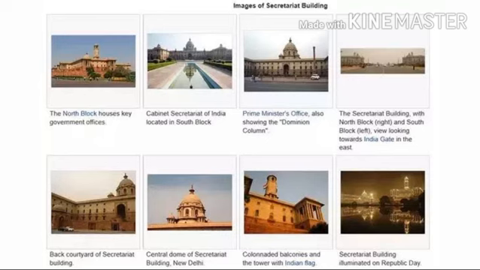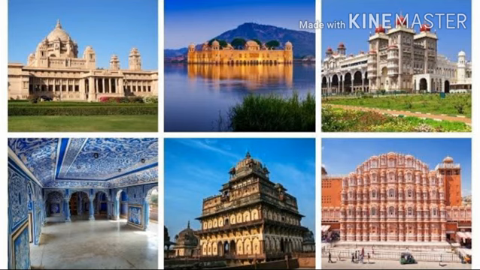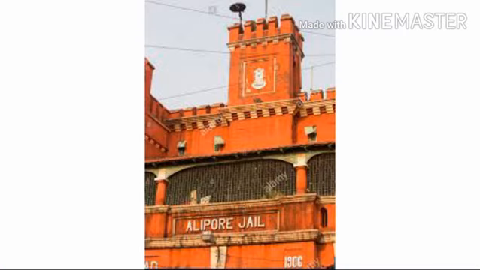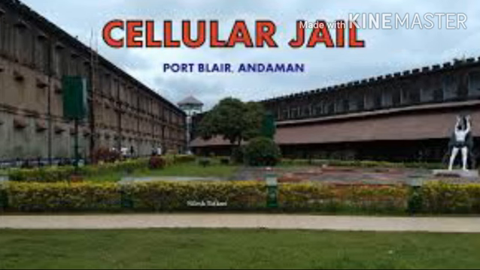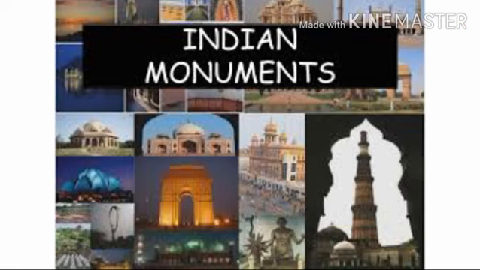Then palaces of the rulers of princely states. As I said, there were many princely states, so the palaces of those princely states also provide us history, as we have many palaces in our country. Forts are there which also provide us information. Then the prisons are also giving us information. For example, if I talk about Andaman, the Cellular Jail is there which is also providing us the information.